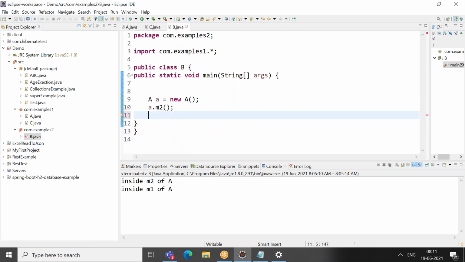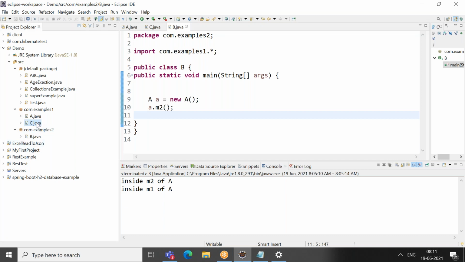So it cannot be accessed, but protected can be accessed in an indirect way. What is that indirect way? If there is a child and parent relationship, you can access that protected method.